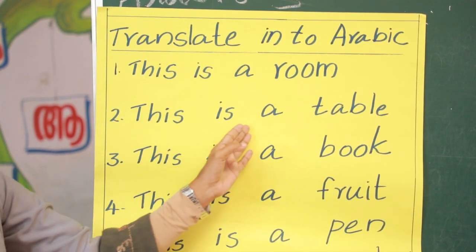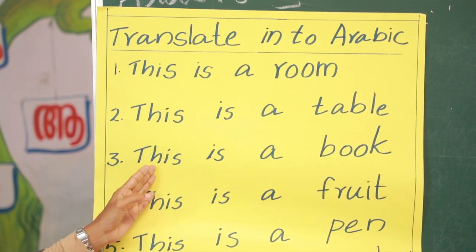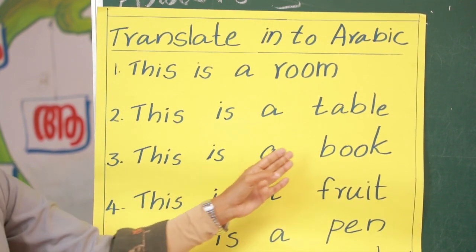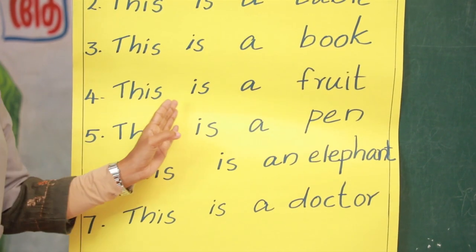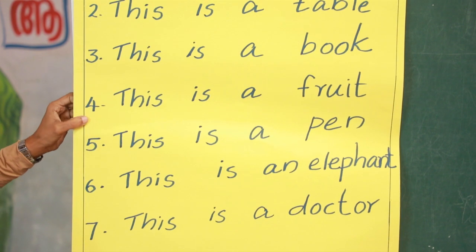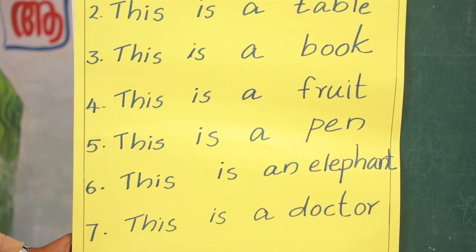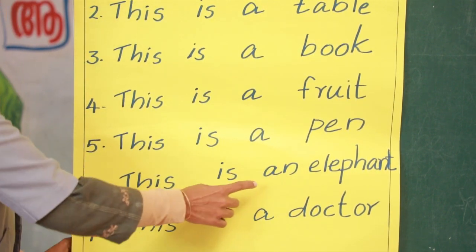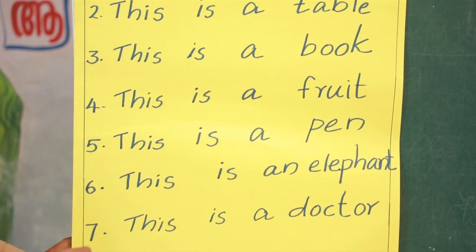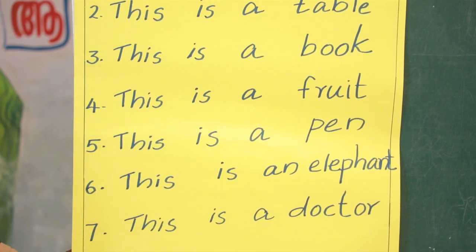Next one: This is a table. Next: This is a book. Then the fourth one: This is a fruit. Fifth one: This is a pen. Please write in Arabic. Sixth one: This is an elephant. Seventh one: This is a doctor. Clear?